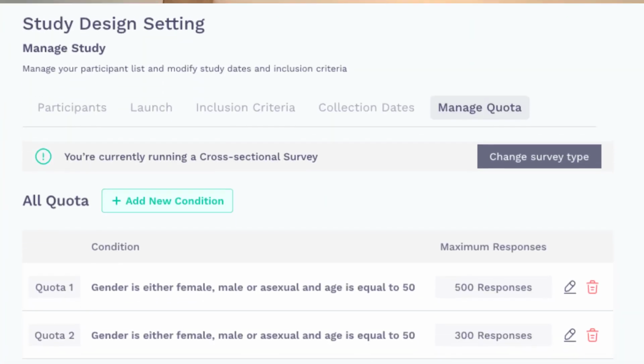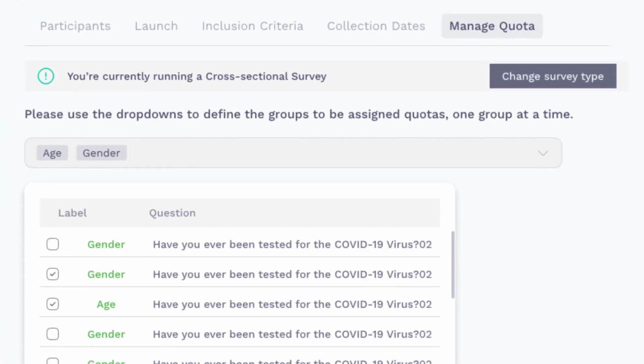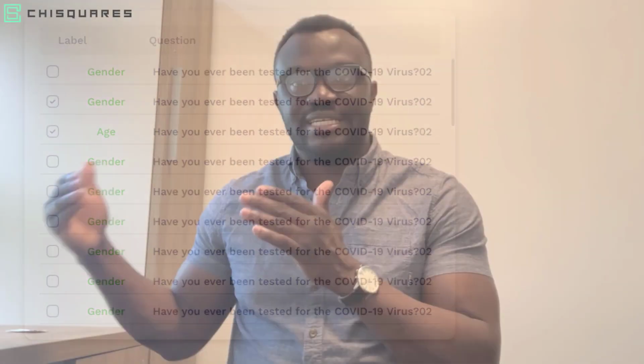Once you launch your survey, what the platform does is that it tracks the number of participants in each of those subgroups. So for example, the younger men group, it will track until it has reached 50, and then anybody who comes after that will be displayed a "thank you very much for your interest in participating, but unfortunately we have reached a maximum number," and then it will continue with the other groups until it reaches the number you have assigned. That way you can ensure that you have minimum sample sizes for all the subgroups of interest, and more importantly, you don't have to control that manually. So that's how quotas work and how you set them up on Chisquares platform.